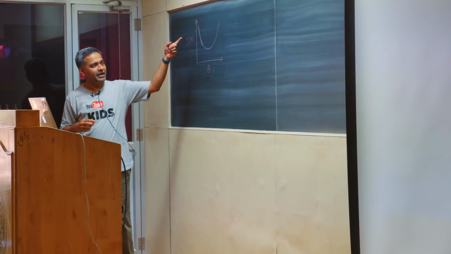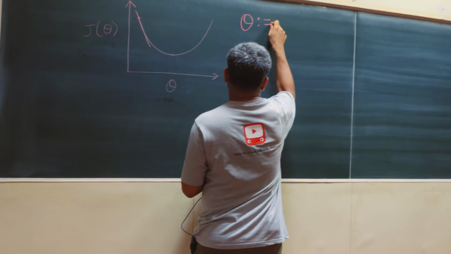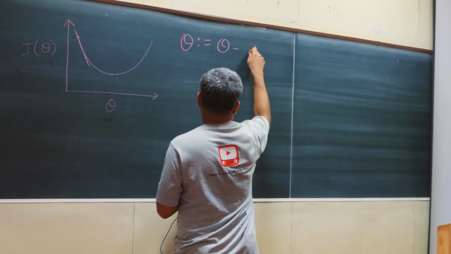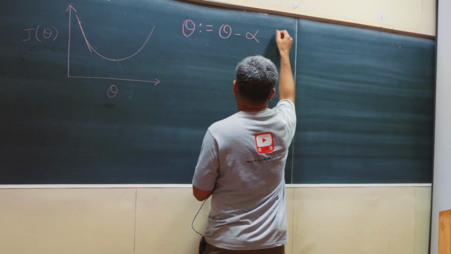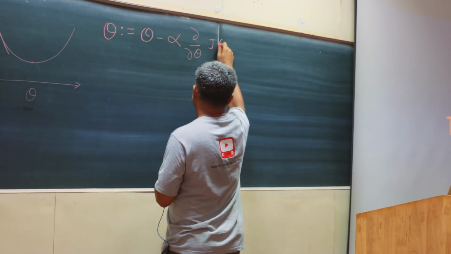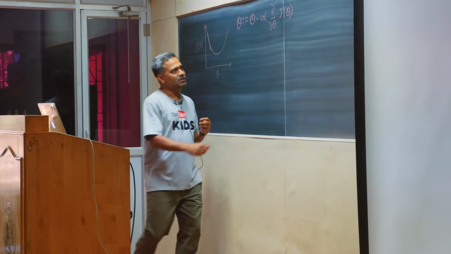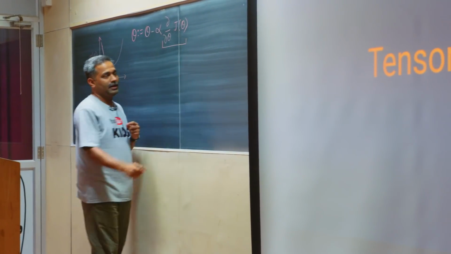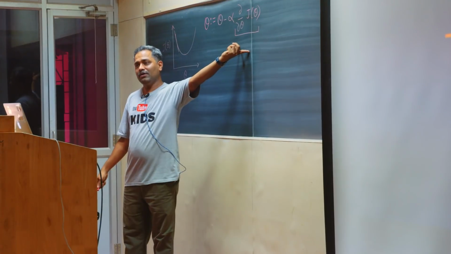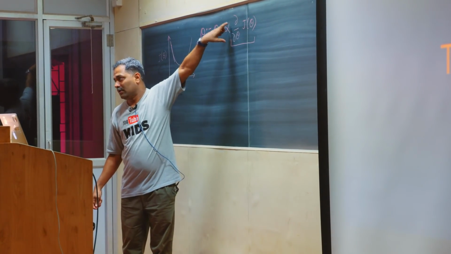The typical update in gradient descent is you set theta to theta minus alpha times del theta of J theta. This is a partial derivative, so the gradient that I find, I multiply with a learning rate.